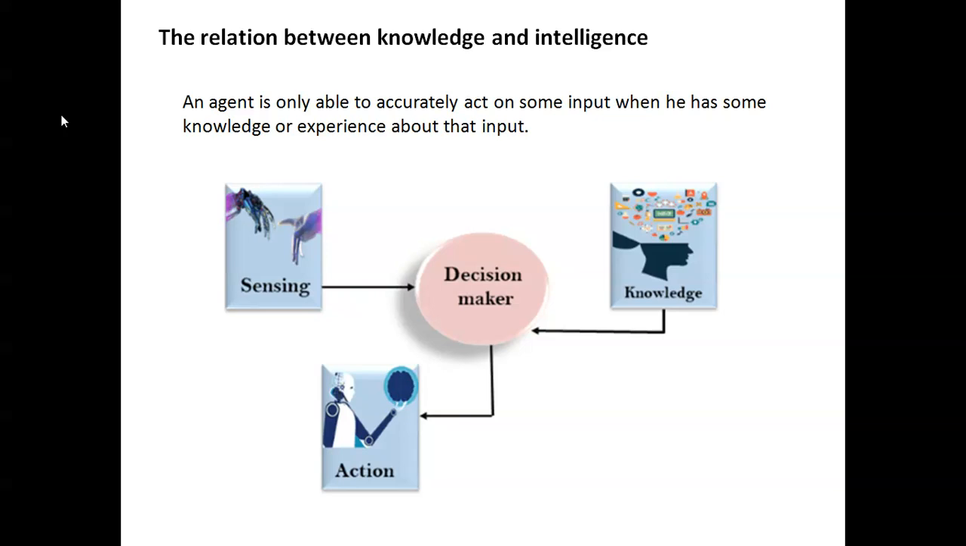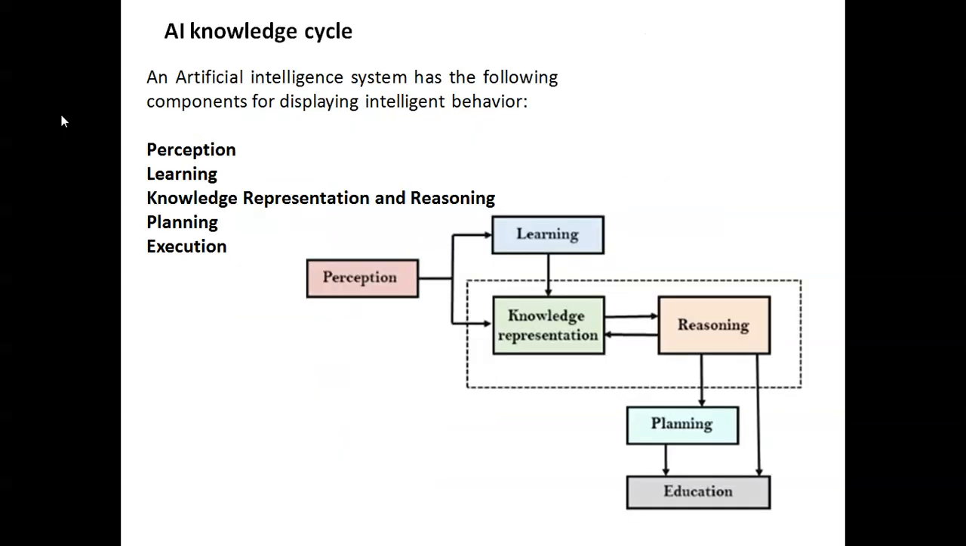In decision making, they sense from the environment using a sensor, then knowledge is given to the decision making. Based on the experience, based on previous input, they got the knowledge. Then the action, based on that knowledge and experience, is the output you will get. A knowledge cycle. So these are the components.